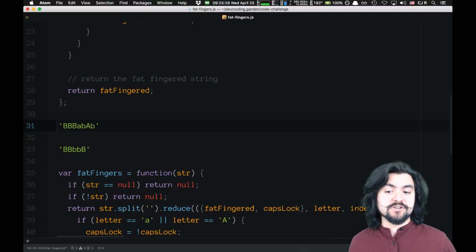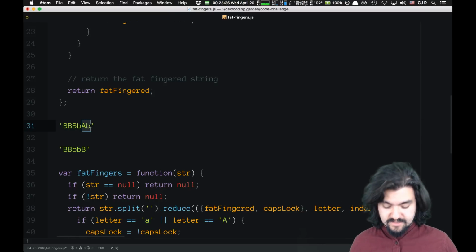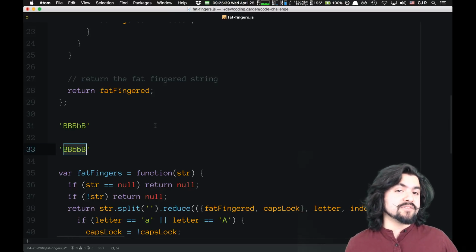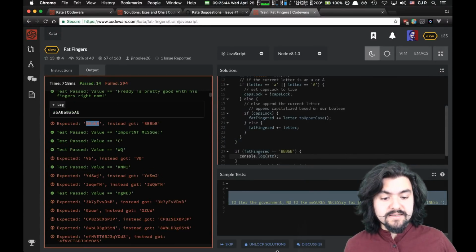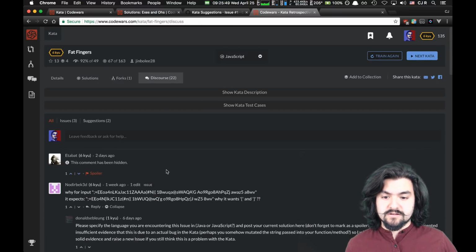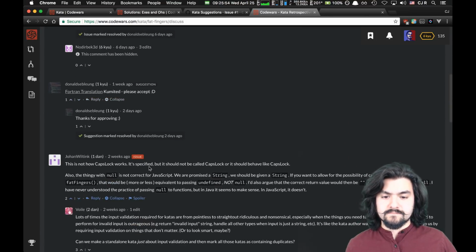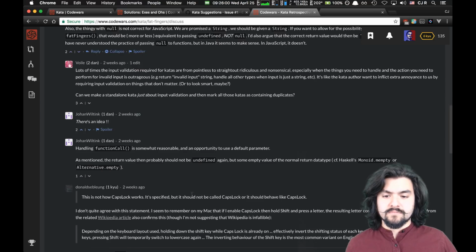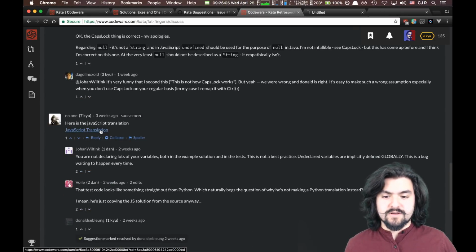So the third character should be a capital B. And then this A would turn caps lock off, so that should remain a B. This would turn it back on, so that should be a capital B. I disagree with their expected value. Absolutely. I believe on here we can see, let's look in the discussion, see if there's... JavaScript translation, what?